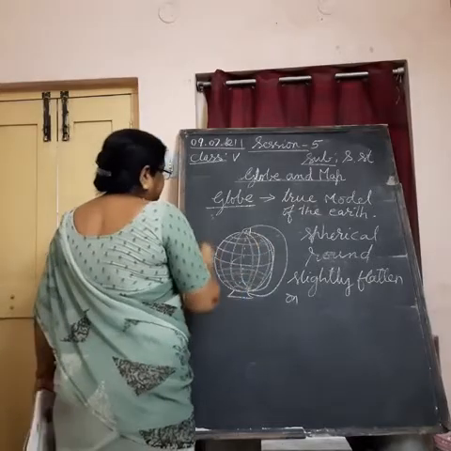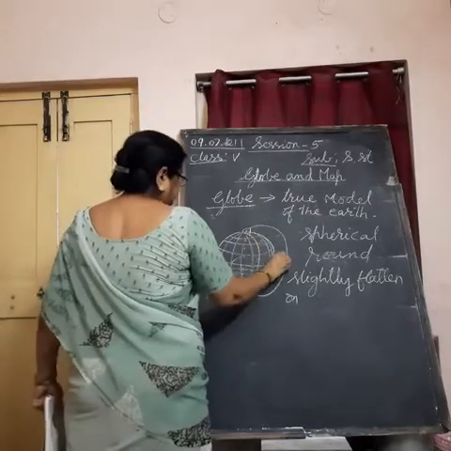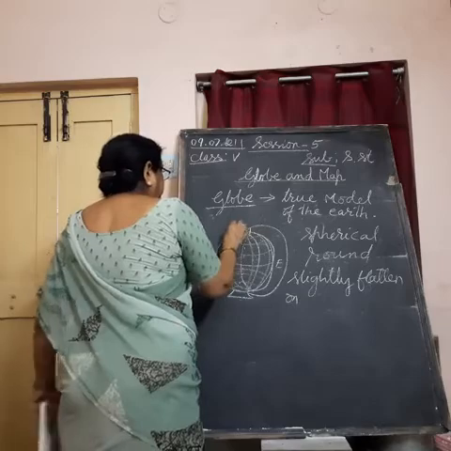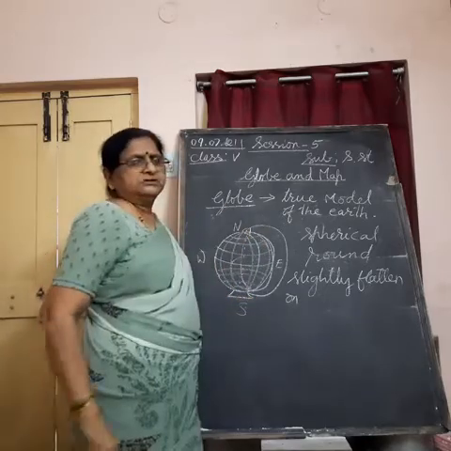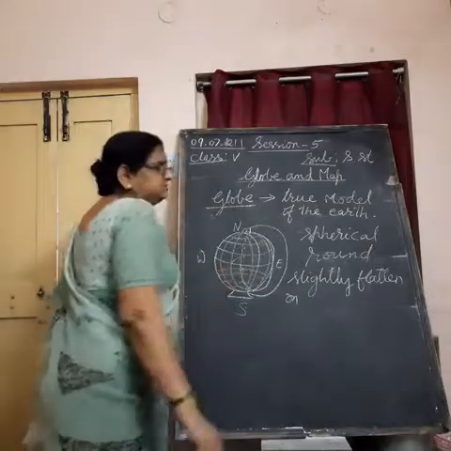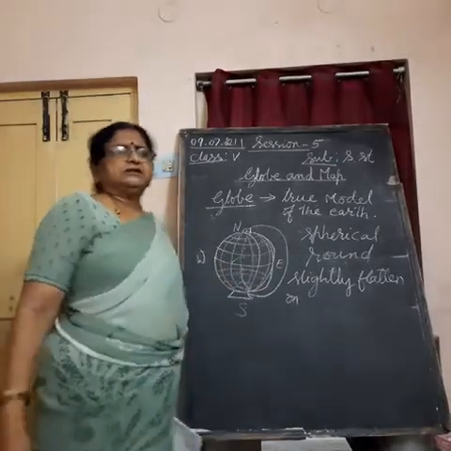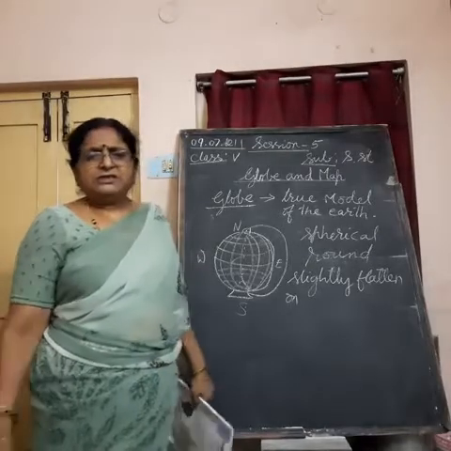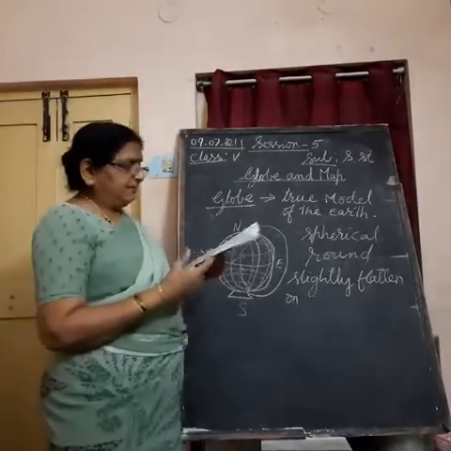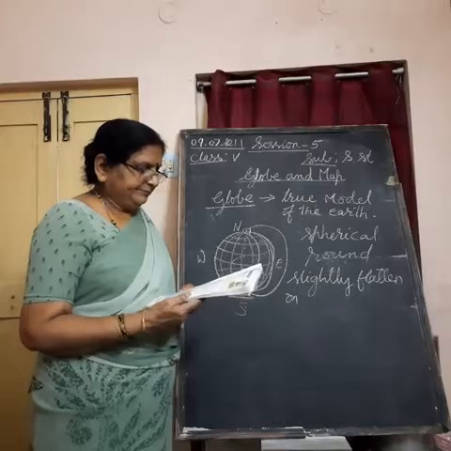Understand? The lines which are drawn from west to east are called latitudes. Lines which are drawn from north to south are called longitudes. So, globe gives us the information about these imaginary lines, water bodies, and landmass on the earth.